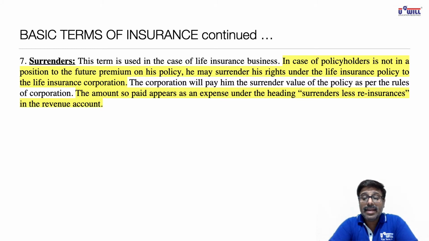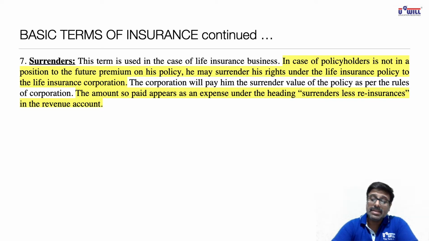In case, if policyholder is not in a position to pay the future premium on his policy, he may surrender his rights under the life insurance policy to the life insurance corporation or company. The corporation or company will pay him the surrender value of the policy as per the rules of the corporation. The amount so paid appears as an expense under the heading surrenders less reinsurance in the revenue account.